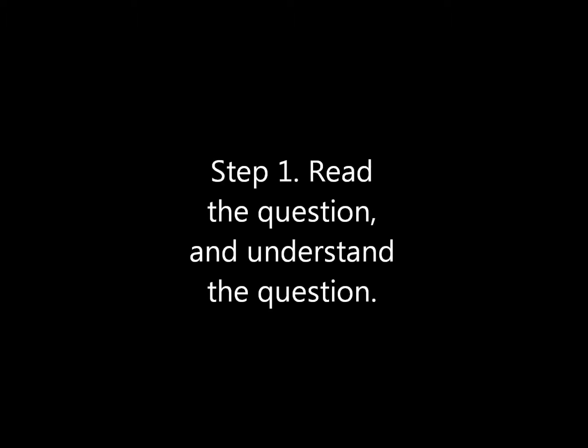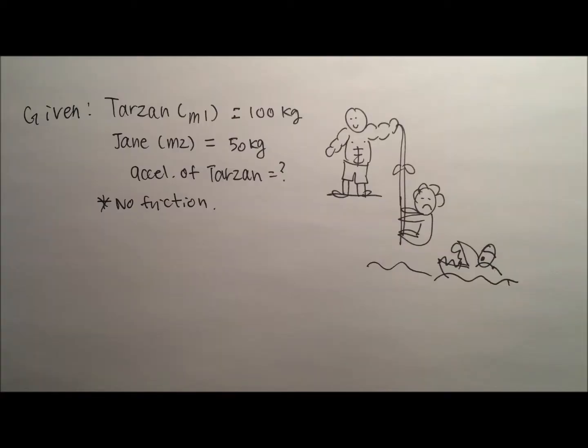So the first step to solving any kind of problem is to make sure you understand the question, and then identify all the given values that are stated in the problem. In this case, the mass of both Tarzan and Jane, mass 1 and 2 respectively, are given to you. You also know that there is no friction and that Tarzan, mass 1, is accelerating horizontally.